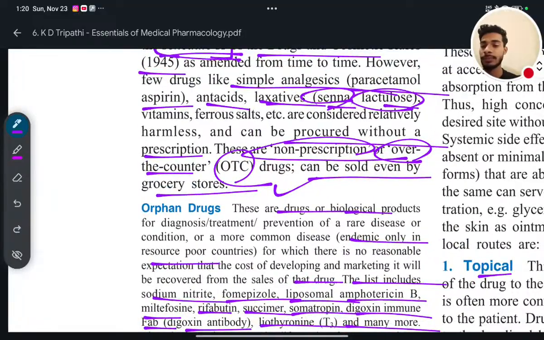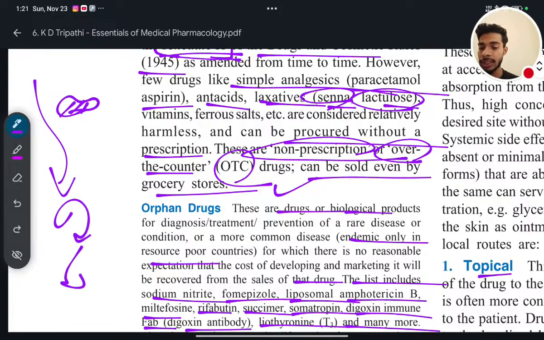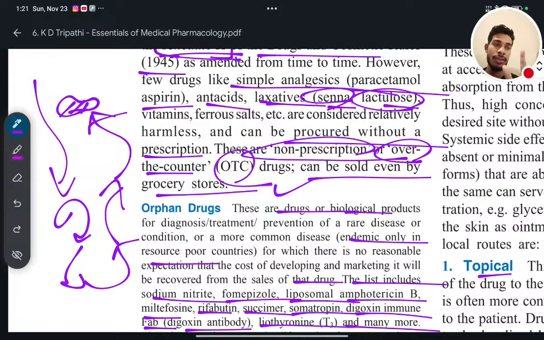For example, you have some problem in the lungs, or you have some problem inside the eye. Now if you are taking a drug through the mouth, then first it will go from the mouth to the stomach, then the stomach to the circulatory system, then the circulatory system to the liver, then the liver back to the circulatory system, and again from the circulatory system it will come to the eye. Yes or no? It will take so much time.